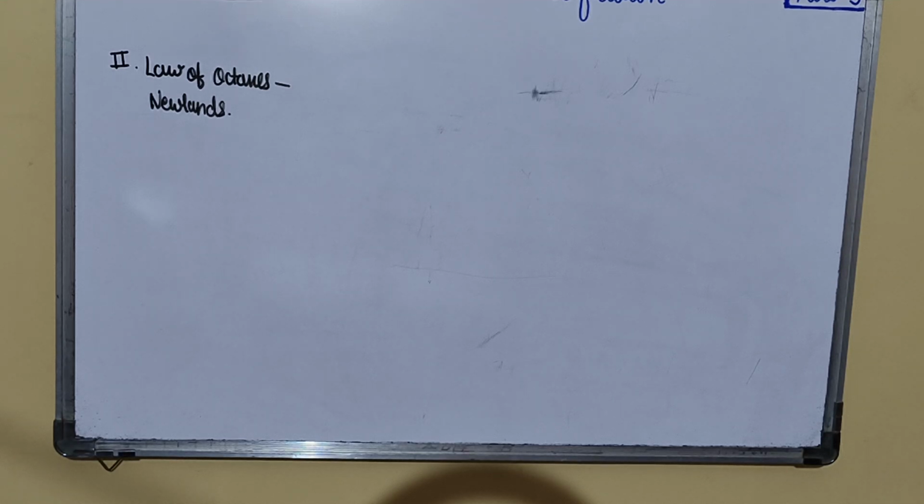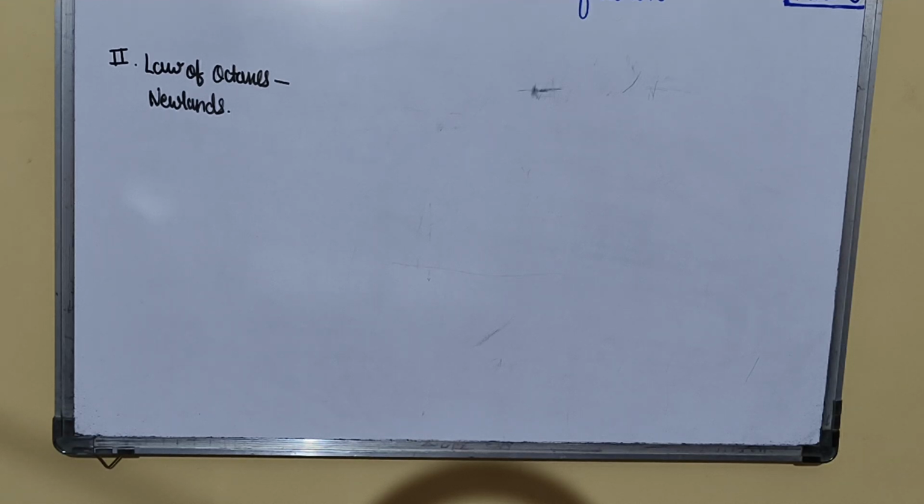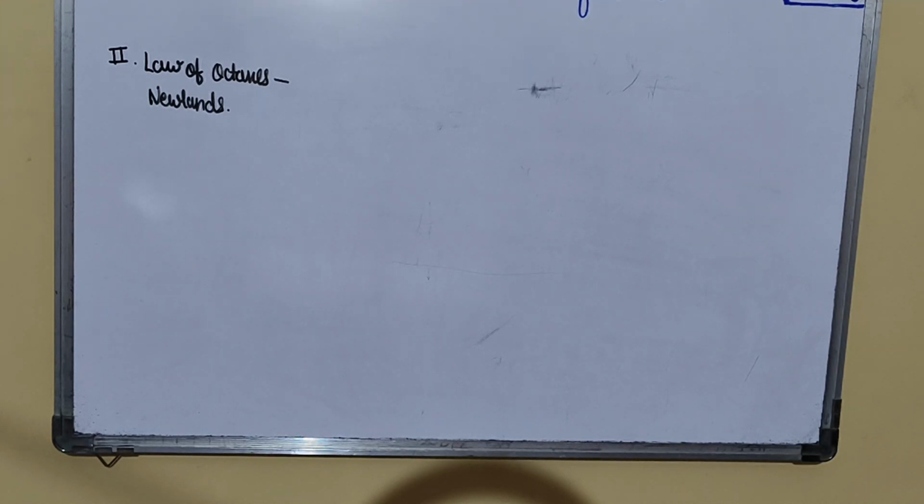Again, I'll repeat. In 1866, J. Newlands, an English chemist, arranged the elements with respect to their atomic weights. In such an arrangement, he found that the properties of every eighth element was a kind of repetition of the first element, just like the eighth note of the octave in music.